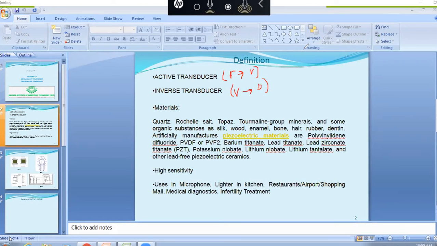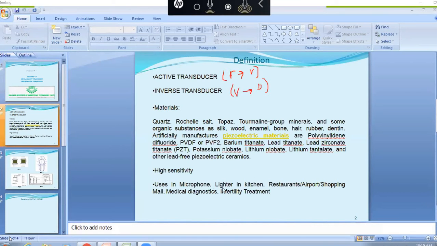Okay, fine. Now in our daily life we are dealing with piezoelectric transducers and piezoelectric sensors, for example in the microphone. In the microphone, the mechanical input is sound pressure, sound energy, which is converted to electrical signals. Then the signal is amplified to produce louder sound. So that is the use of the piezoelectric crystal in the microphone.